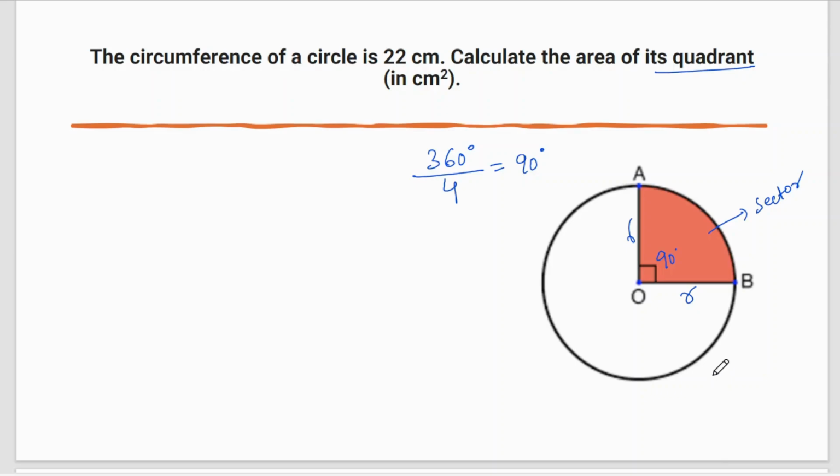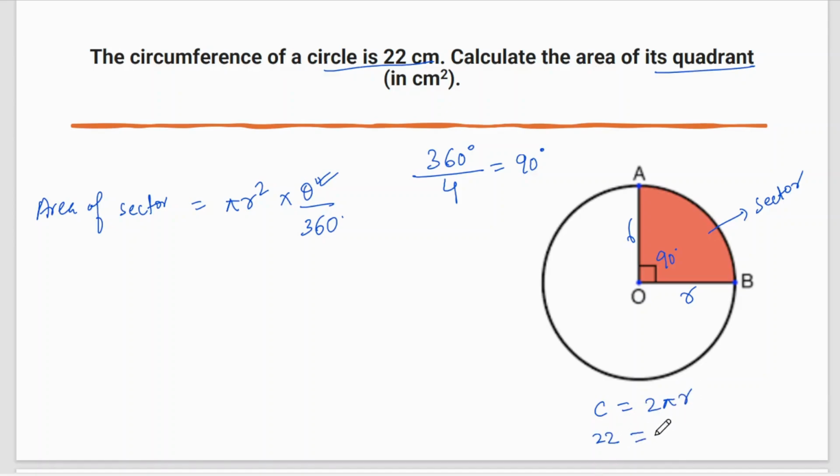But they have not given me the value of R. Why do we need R? Because the formula for finding the area of sector is area of sector equal to pi r square into theta by 360 degree. Now we have got the value of theta. What is that? 90 degree. But we don't know the value of r. But they have given me the circumference of the circle as 22. So circumference of the circle equal to 2 pi r, and they have given me 22.